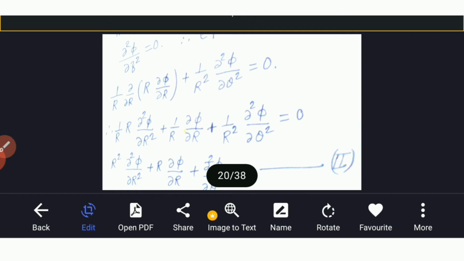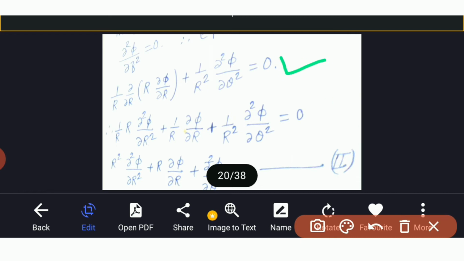We get (1/r) ∂/∂r (r ∂φ/∂r) + (1/r²) ∂²φ/∂θ² is 0. We have seen this.